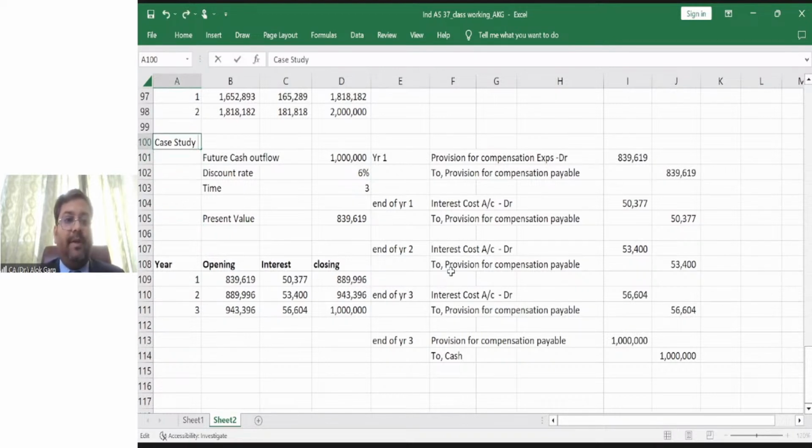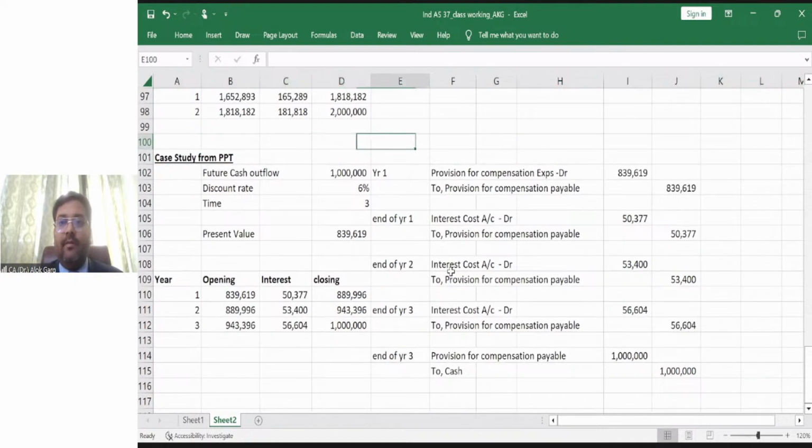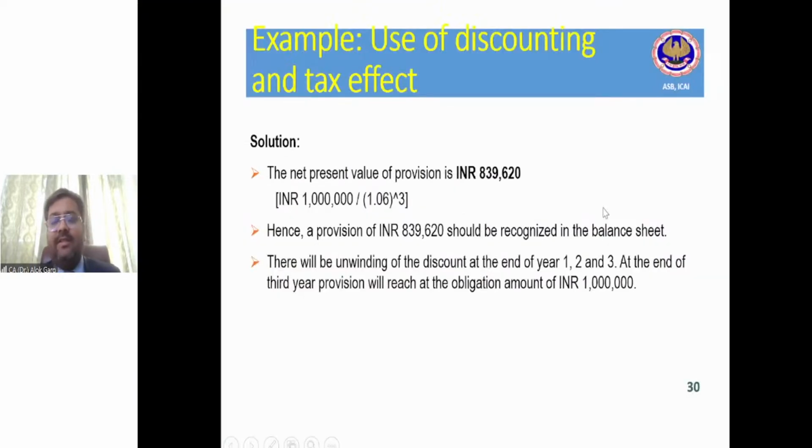Case study from PPT. Is it clear? Is it clear, friend? Yes, no, not applicable. So friends, for today's session, I'll keep it till this stage only.